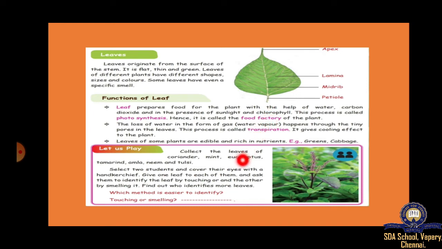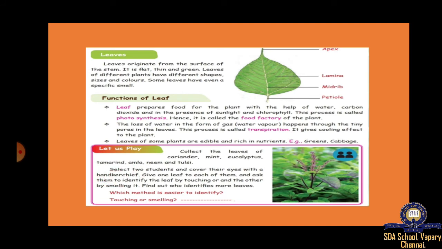Next, see here one small activity: collect the leaves of coriander, mint, eucalyptus, tamarind, amla, neem and tulsi. These all leaves, whatever you get from this, you just collect.